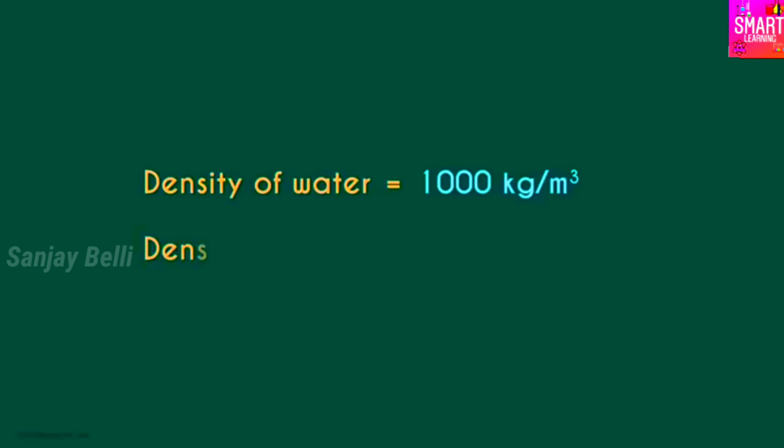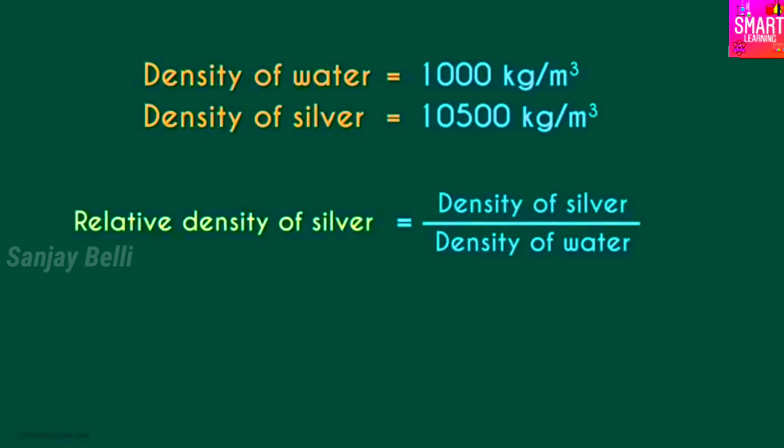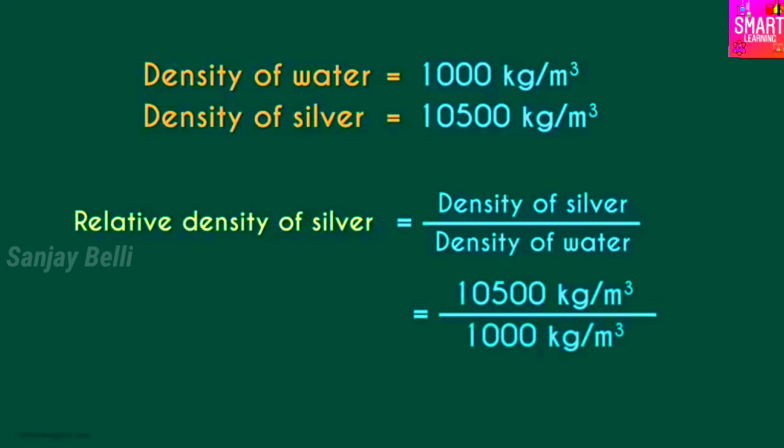The density of water is 1000 kilograms per meter cube and the density of silver is 10,500 kilograms per meter cube. So can you tell me the relative density of silver? It's easy. Just refer to this formula and try answering it. It will equal the density of silver over the density of water. Substituting the value here, we get the answer as 10.5. That's the relative density of silver.